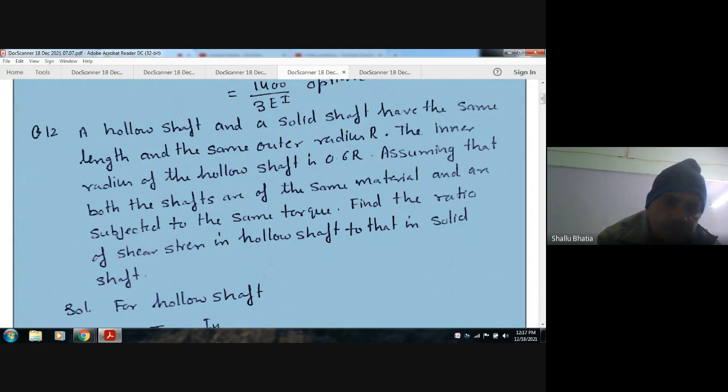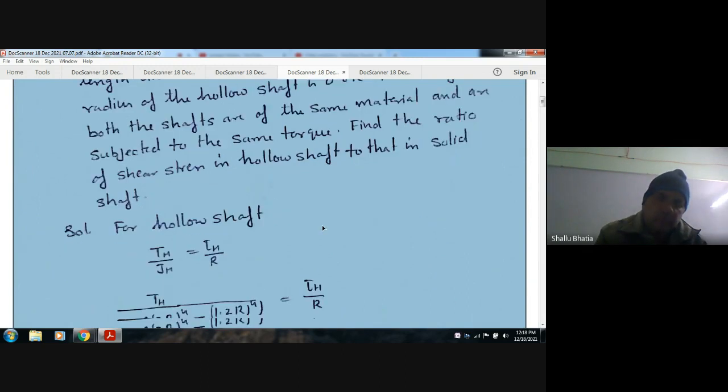Okay, a hollow shaft and solid shaft. For the hollow shaft and solid shaft, the outer radius is the same, that is r. It means the radius of the solid shaft is r, and inner radius of the hollow shaft is 0.6 r. Assuming that both are of the same material, so E, G, and mu are the same for this material, and they are subjected to the same torque, and we will find the ratio of the shear stress in the hollow and solid shaft.